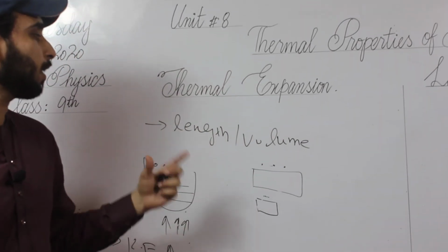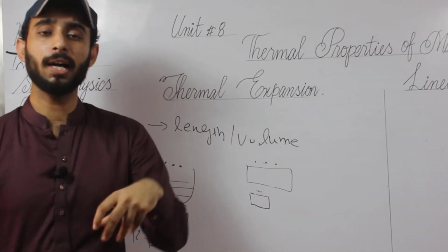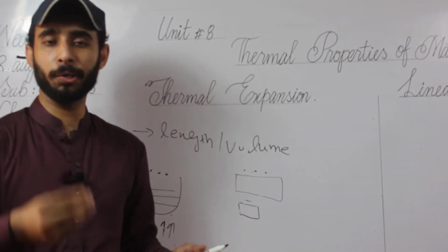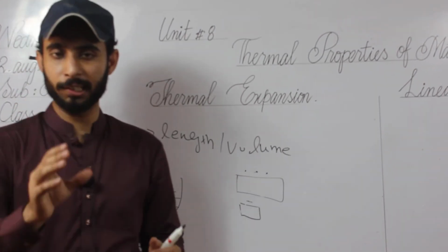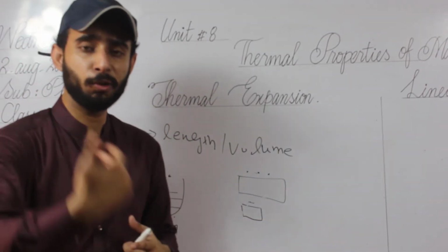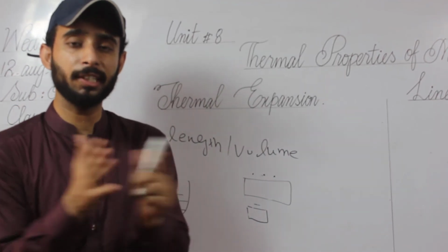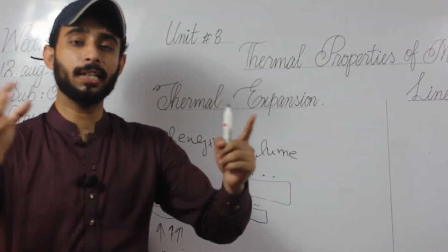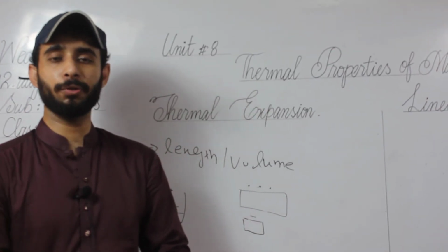Here you have to understand only one thing: on heating, objects normally expand. Whenever they expand, the length and the volume increase, and all of this process depends upon the kinetic energy. Whenever we give heat, they absorb the temperature and collide with each other. Whenever they collide, the gap between them increases. Whenever the gap increases, the volume also increases.